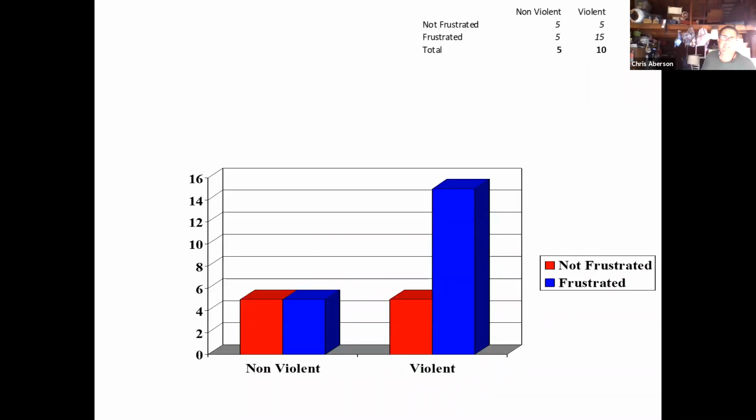All right, here's one. It's probably the most plausible one. We have a situation here where we have higher means for violent games and higher overall means for the frustrated conditions. But all of the bars are the same except for one of them. There's something very different going on for violent games versus non-violent games. What is this showing us? Well, it's not that it's a violent game. It's not that the person's frustrated. It's that combination effect of the two. The combination of playing a violent game while being frustrated is what's driving this interaction.